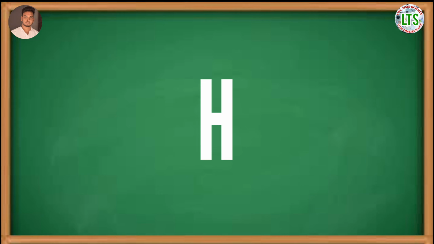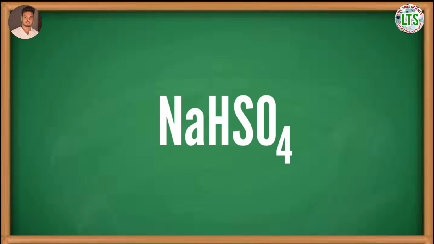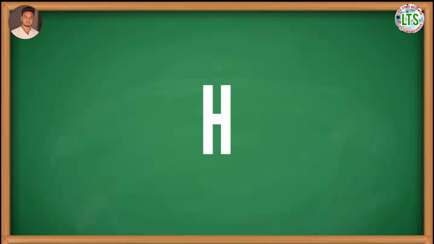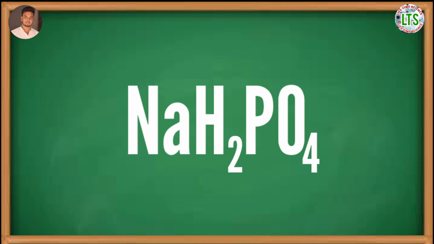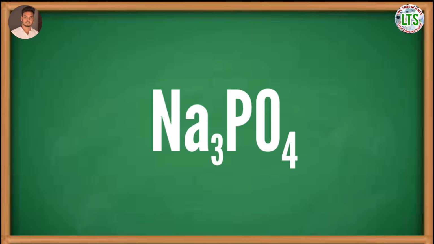Similarly, hydrogen atoms of sulfuric acid can be replaced by metal atoms and form two types of normal salts like NaHSO4 and Na2SO4. Hydrogen atoms of phosphoric acid can be replaced by metal atoms and form three types of normal salts like NaH2PO4, Na2HPO4 and Na3PO4.